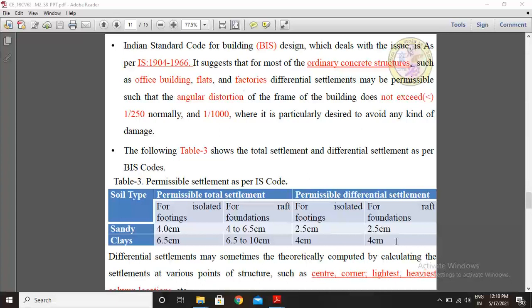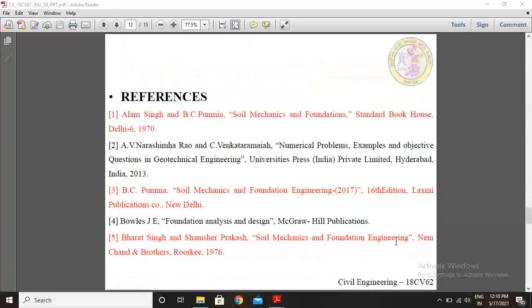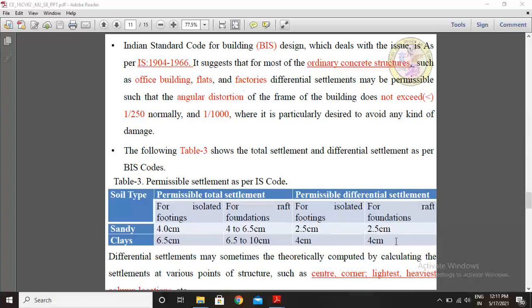Differential settlements may sometimes be theoretically computed by calculating the settlements at various points of the structure, such as center, corner, and lightest and heaviest column locations.